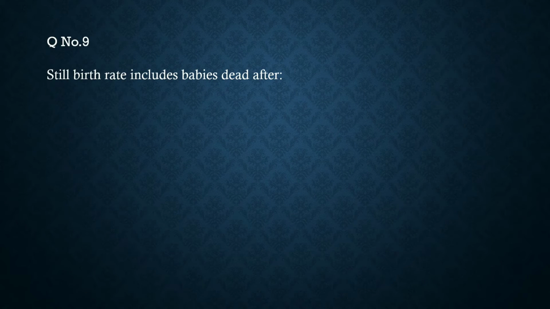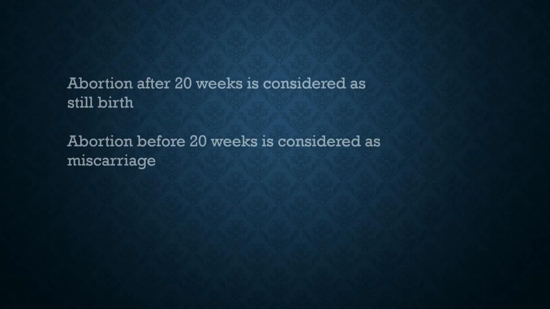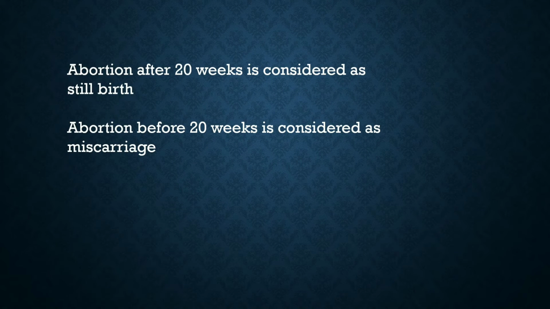Question number 9. Stillbirth rate includes babies dead after A. 28 weeks, B. 24 weeks, C. 32 weeks, D. 20 weeks. Answer D. 20 weeks. Abortion after 20 weeks is considered as stillbirth. Abortion before 20 weeks is considered as miscarriage.